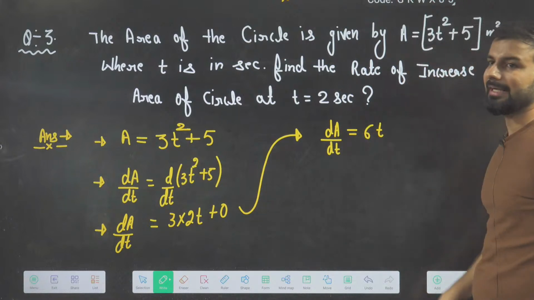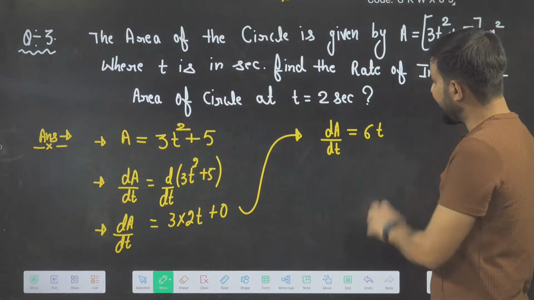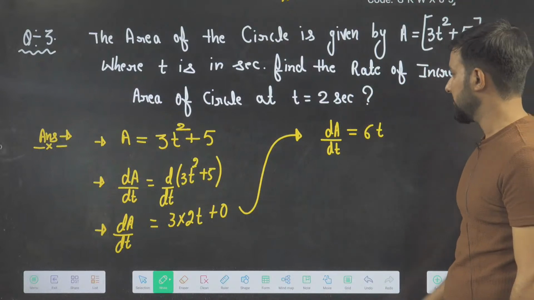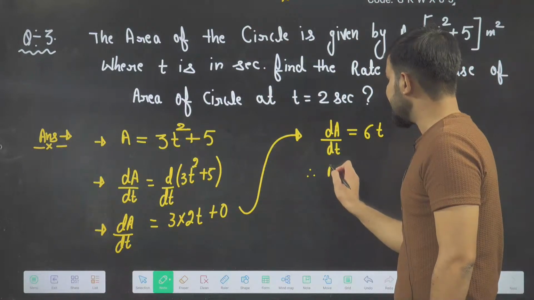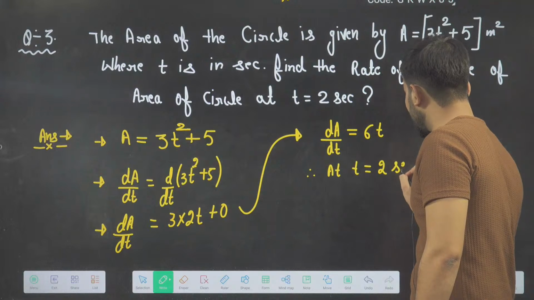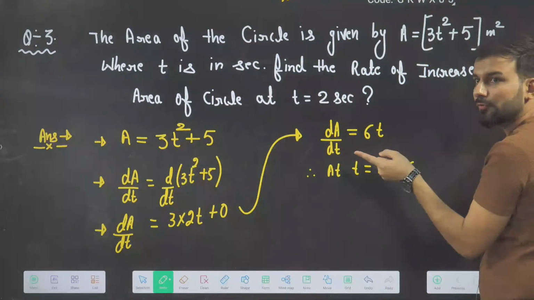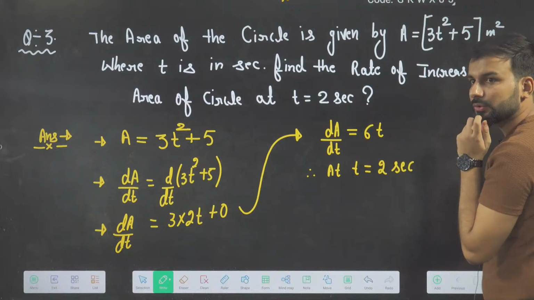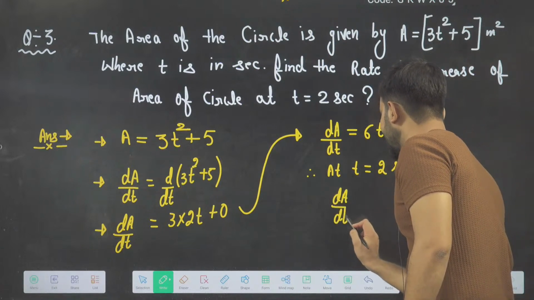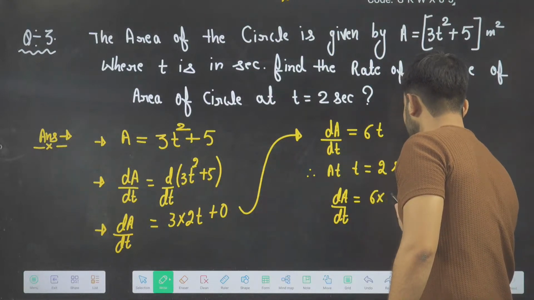Now this is also depending upon time. But at what time is he asking? The rate of increase of area. So therefore, he is asking, beta, at t is equal to 2 seconds. At what time is he asking? When the time is 2 seconds. We have to find this rate, dA by dt. So put the t value. So what answer will we get? dA by dt is equal to 6 into 2.